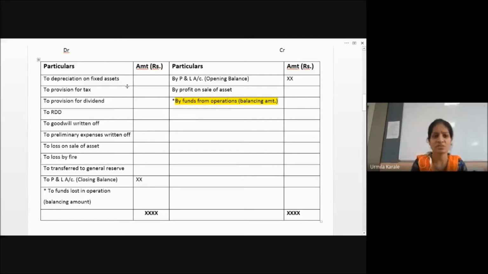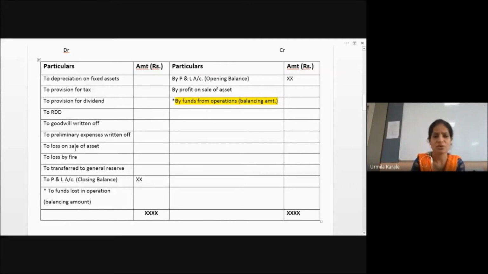So whatever accounts you have created, where you have created provision for tax, provision for dividend, depreciation on asset. If your balance sheet is showing that goodwill balance has reduced, preliminary expenses balance has reduced, it means proportionate amount you have shown in that particular year to the profit and loss account. So whatever amount you have written off, only that amount we are going to show here.